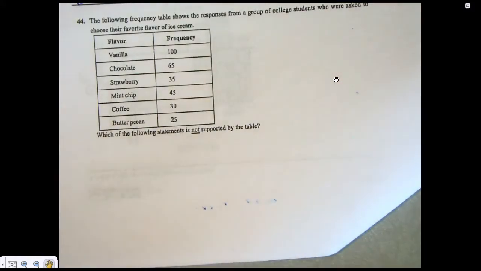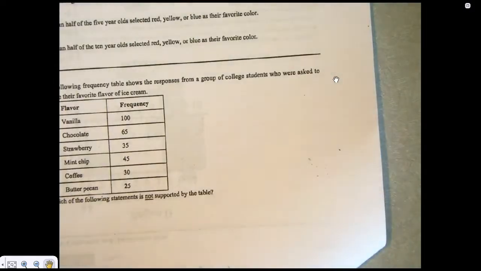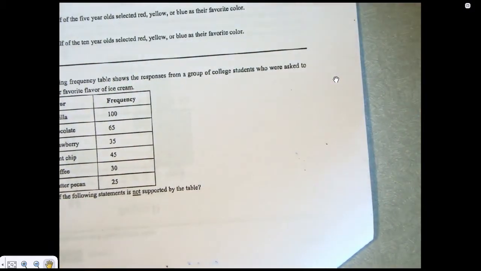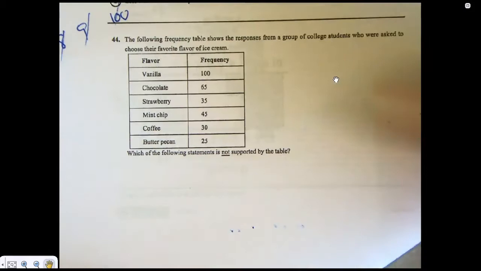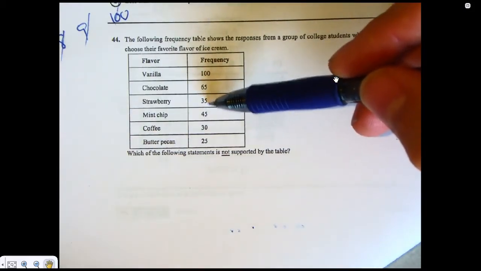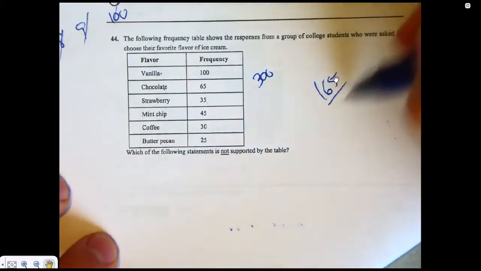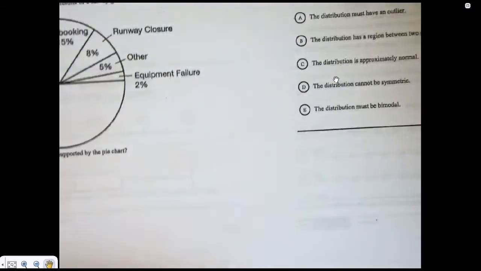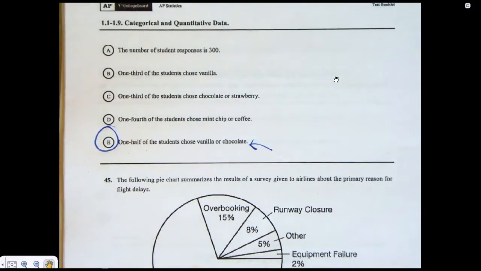44. So ice cream, which of the following is not supported by the table? So flip the page here. The answer is E. It's not supported that one half chose vanilla or chocolate. So let's go back and take a look at it. They don't total these up for me, which is not very friendly. So let's add them up. So 165 plus 35, that's 200. This is 300 people. In the survey, 165 of them have vanilla or chocolate. It says one half. 165 divided by 300 is a little bigger than one half, so that is not.